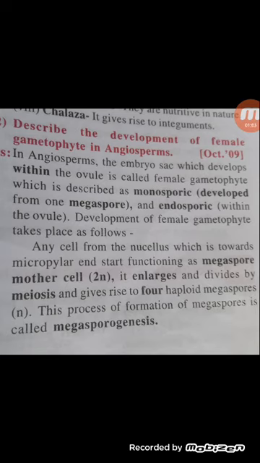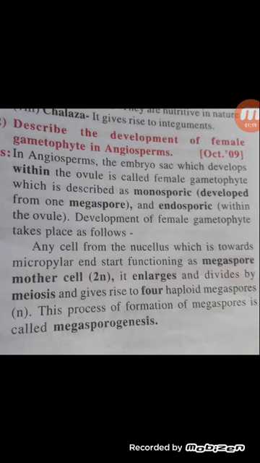Now, this female gametophyte is described as monosporic, that is from one megaspore, or endosporic, that means within the ovule.